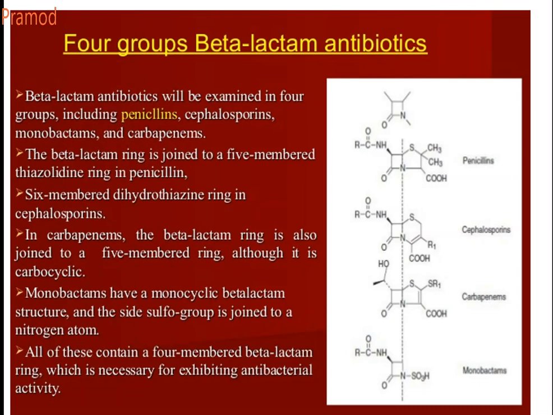Now, in case of cephalosporin, it is connected to a 6-membered dihydrothiazine moiety. Why is it called thiazine?